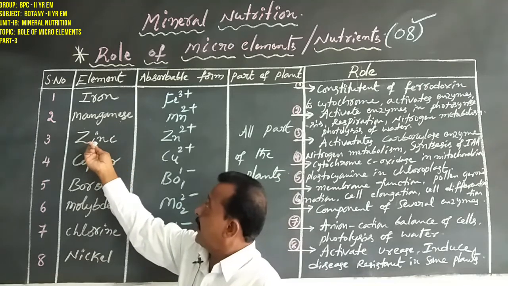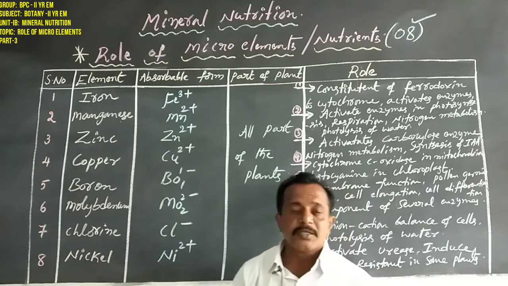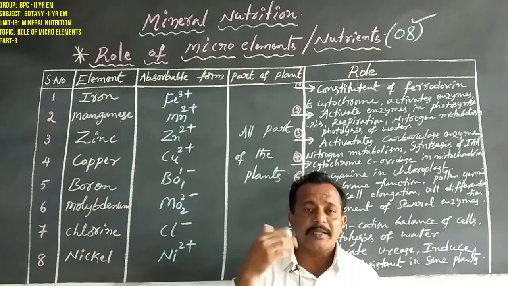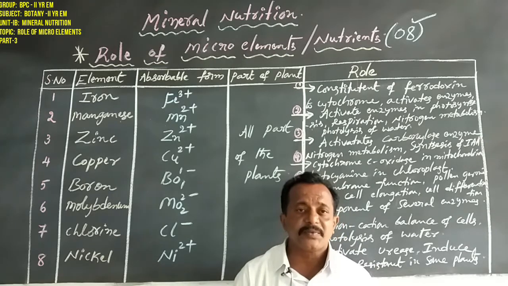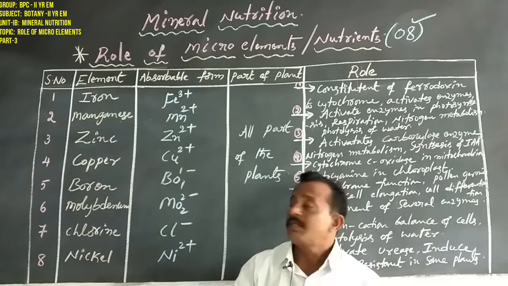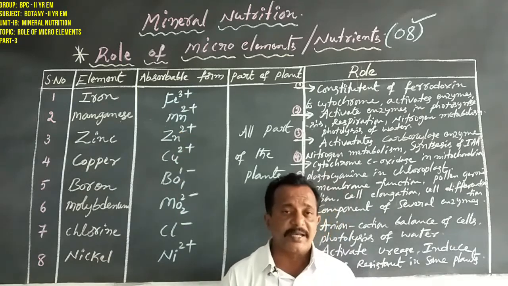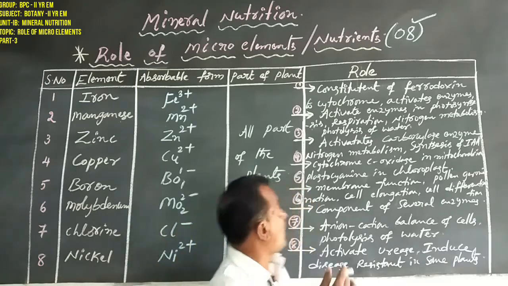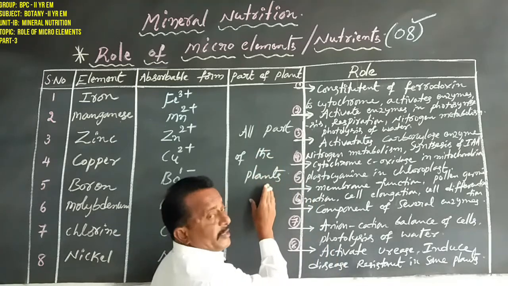The third micro element is zinc. Zinc is also available in the soil, but does not enter the plants directly. Plants absorb it as a divalent cation, Zn2+. This zinc is used in all parts of the plant body.